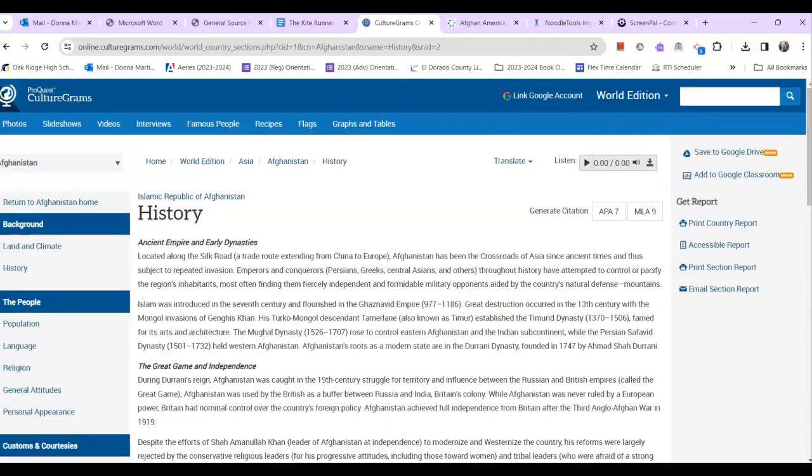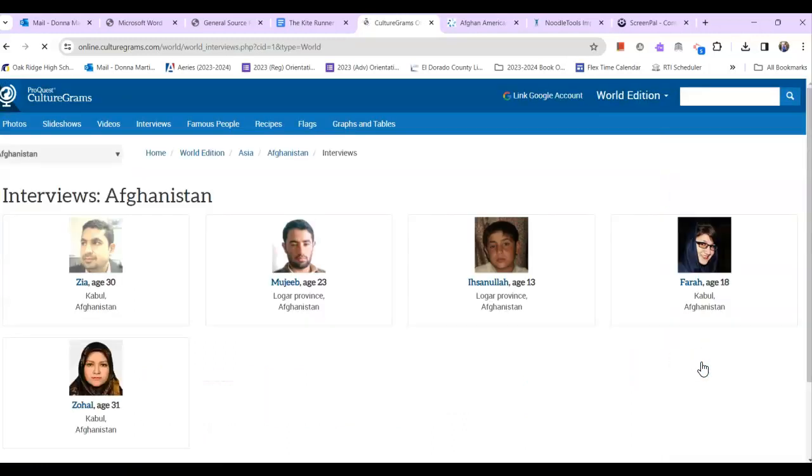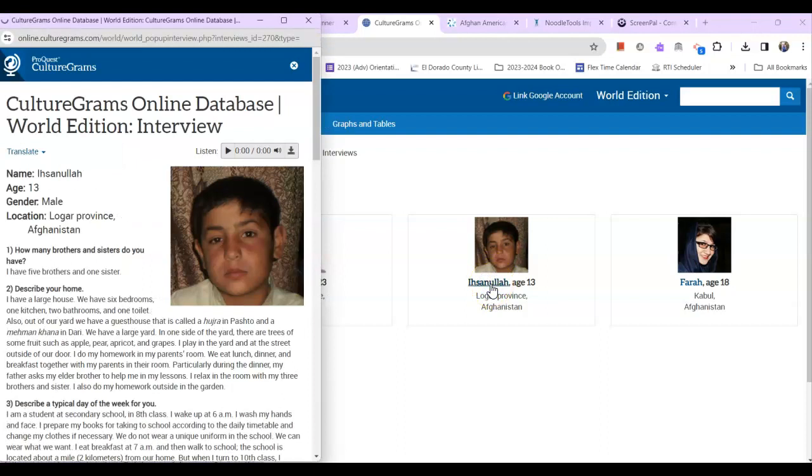So I wanted to go back to that homepage for Afghanistan. I saw this interview section, and there's just a few different age groups, but if you're doing children, for example, definitely click on the right age group.